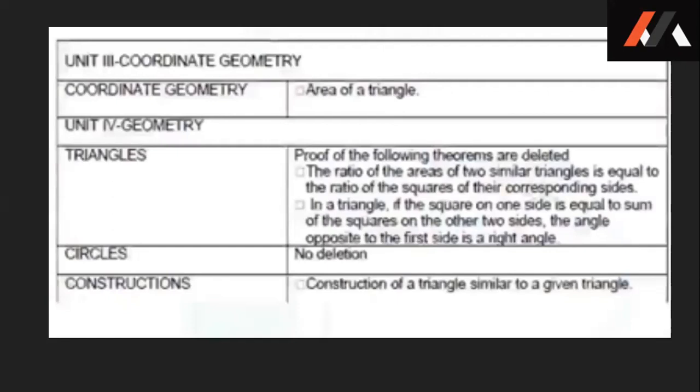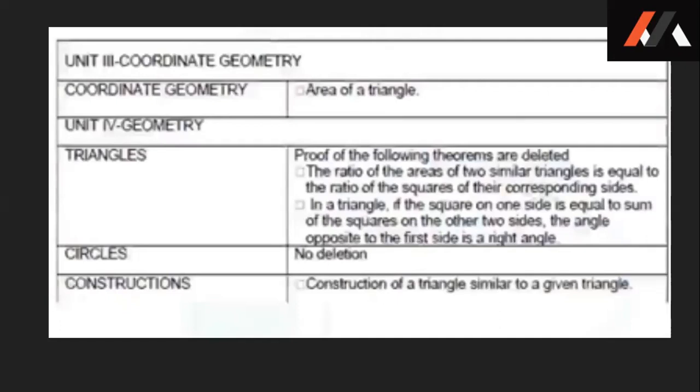The second is that in a triangle, if the square of one side is equal to the sum of the squares on the other two sides, the angle opposite to the first side is a right angle. All these are proofs in the mathematics textbook. Both have been removed. Now the important part is the chapter circles has no change. It has two proofs. Both are to be tested.